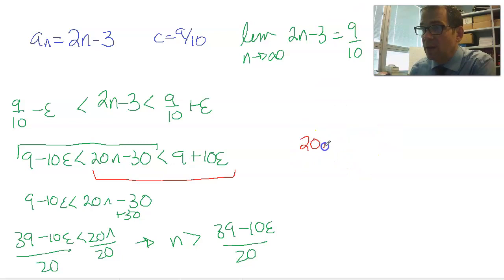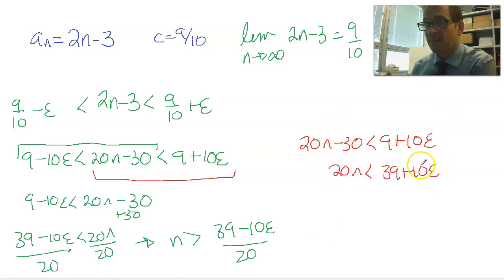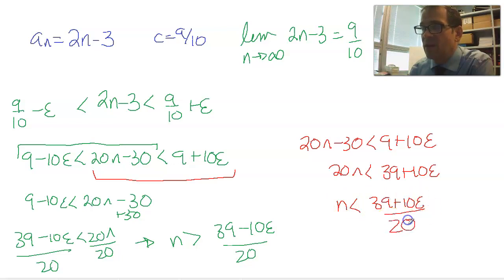If 20n minus 30 is less than 9 plus 10 a little bit, to get the n by itself, of course, I'll add 30 to both sides. Divide both sides by 20, and this tells me that n is less than 39 plus 10 epsilon divided by 20.